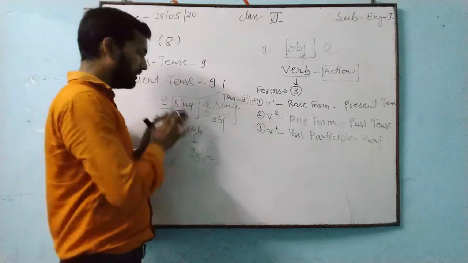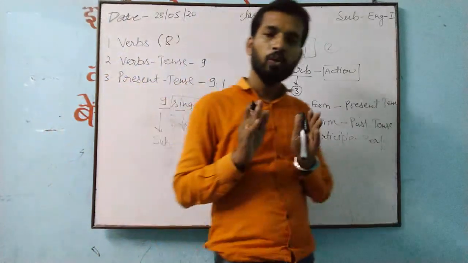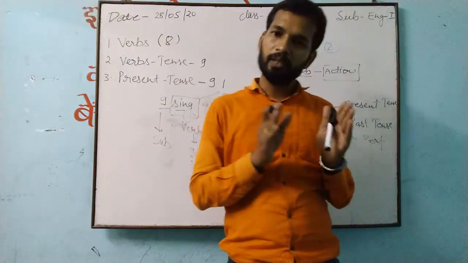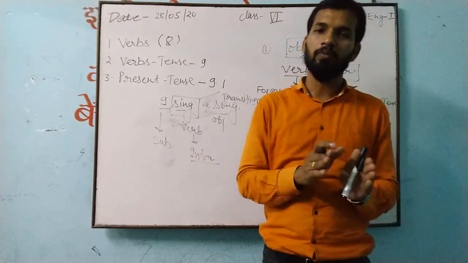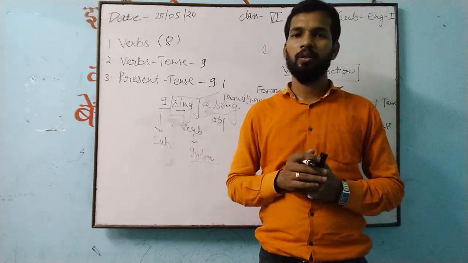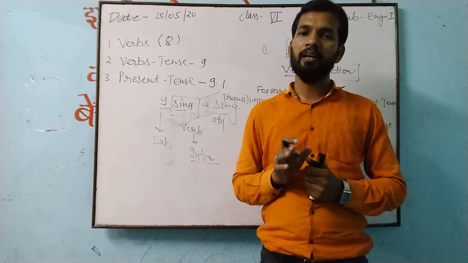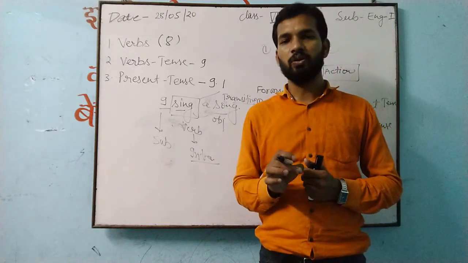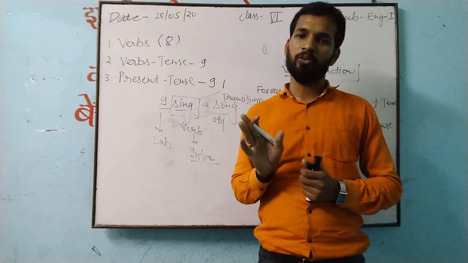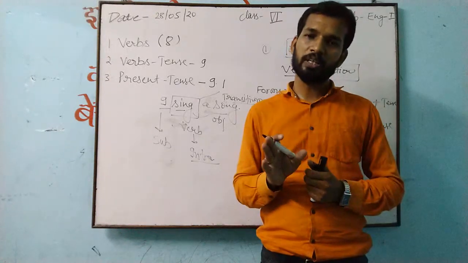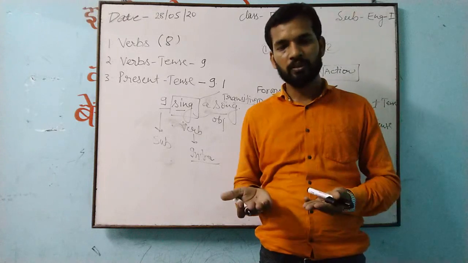It means that here we got one verb that can be transitive, and the same verb can be intransitive also. It means that transitive or intransitive verb depends on the object only. If one object is there, that is transitive.